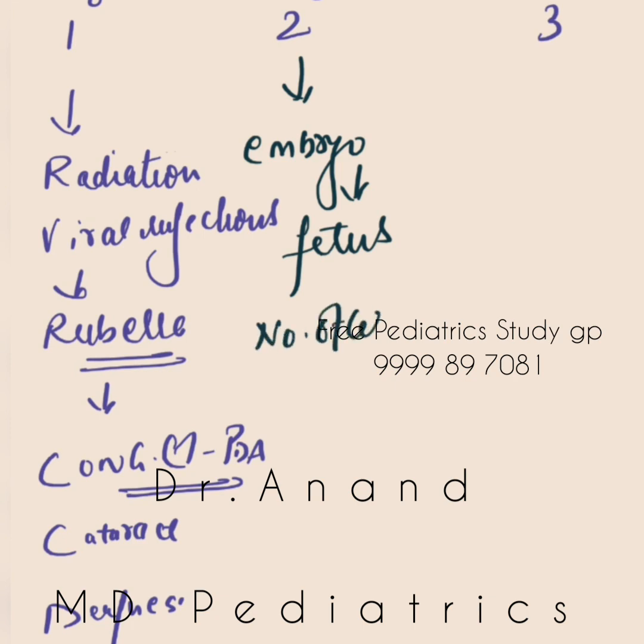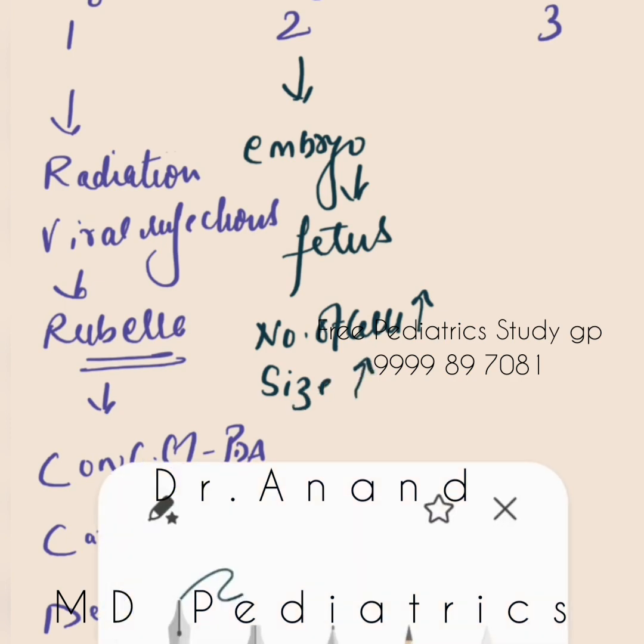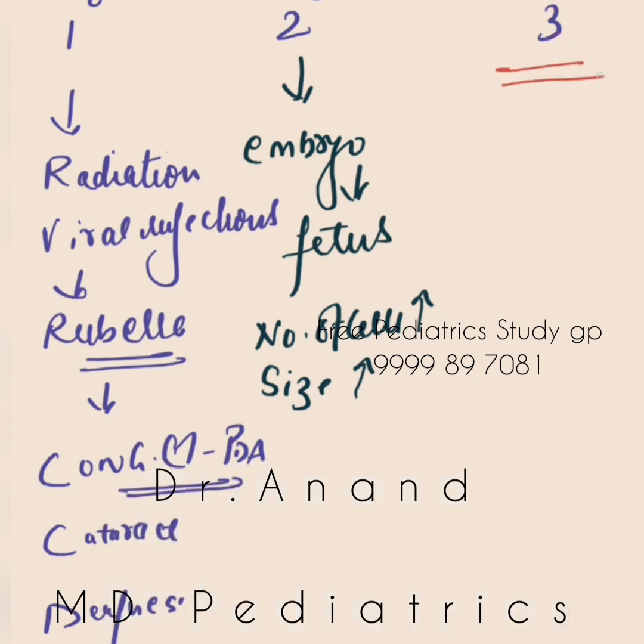Remember, in the second trimester there is an increase in the number and size of cells. Now the third trimester: remember, there is an increase only in the size of cells, and a rapid weight gain in the mother.